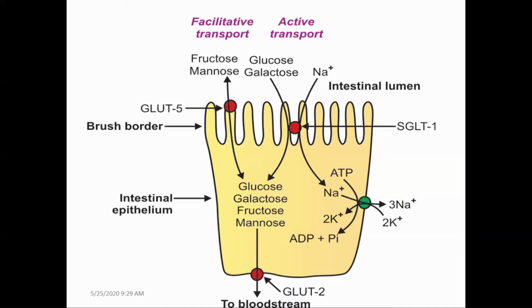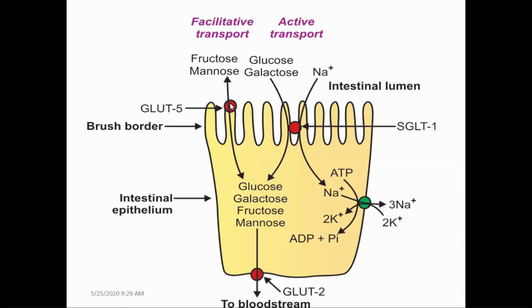These types of transporters are bidirectional.